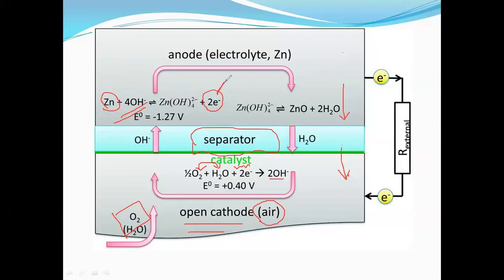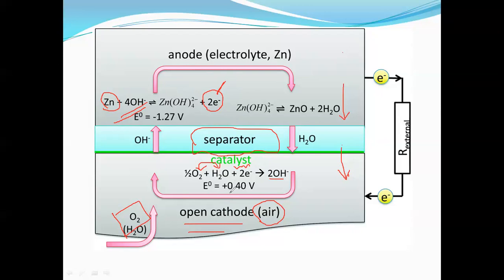Loss of electrons is known to be the oxidation reaction, and the gain of electrons is known to be the reduction reaction. When we are taking the voltage, E naught is equal to minus 1.27 volt, and the voltage in the atmospheric condition is equal to 0.40 volt.